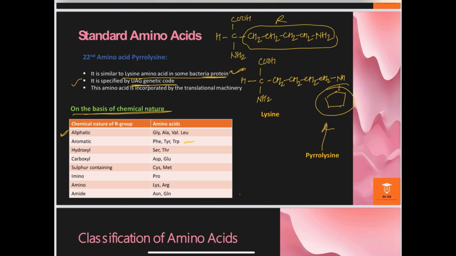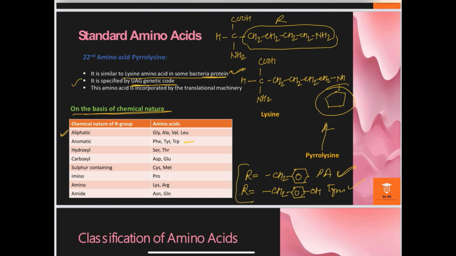Here I am making the structure of phenylalanine. R is replaced by CH2 and a benzene ring, and this structure is called phenylalanine. If I attach one hydroxyl group to the ring, it is called tyrosine. This is the basic difference between phenylalanine and tyrosine.